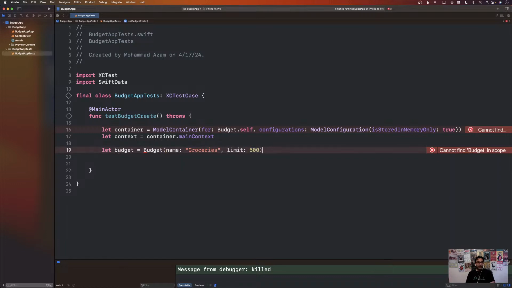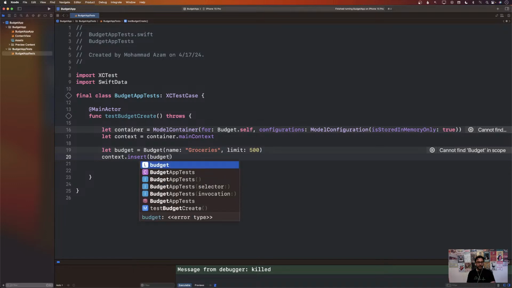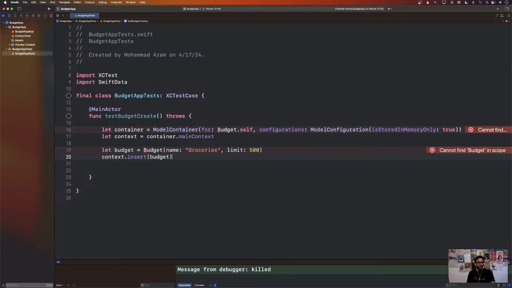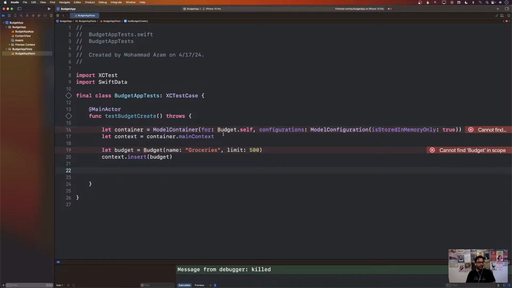Okay, so we create the budget and we'll say context.insert, and we insert it. You can already see there are so many errors that are just telling us that there's something wrong, right? I mean, there is no budget class. This is completely wrong. It's just telling us all the time, but we just keep typing our code. We know that all of this is not going to work because there is no budget class, but we just keep on it.